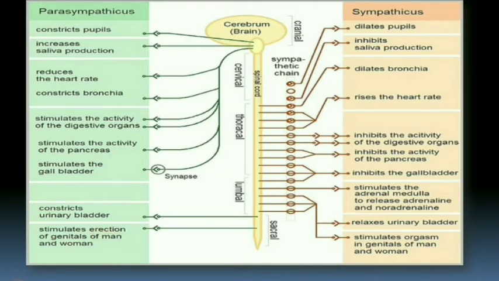While sympathetic actions are opposite to parasympathetic, it dilates the pupil, inhibits salivary production, dilates the bronchi, raises the heart rate, and so on. The sympathetic nerves arising from the brain and spinal cord are from the thoracolumbar region, while the parasympathetic nerves arise from the craniosacral region.